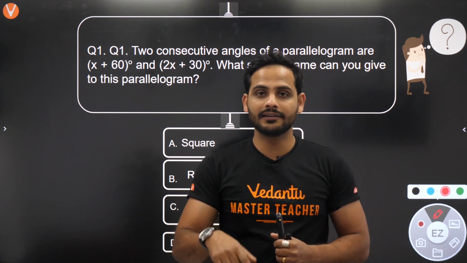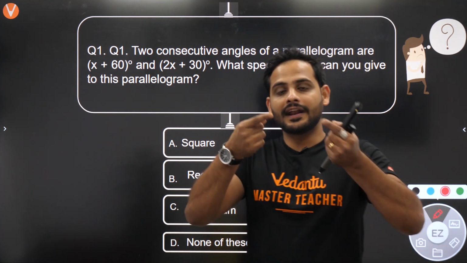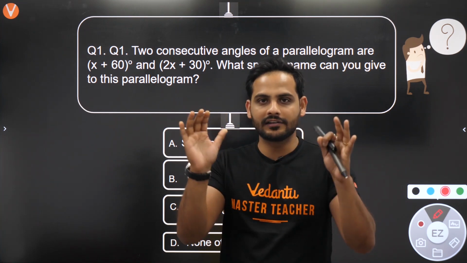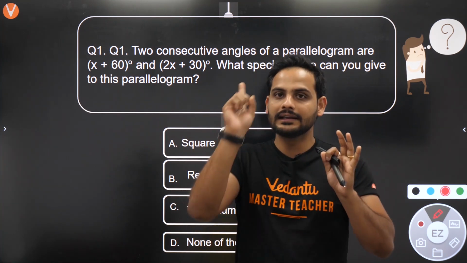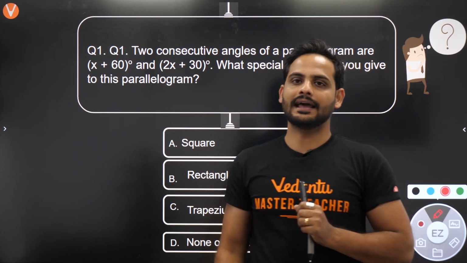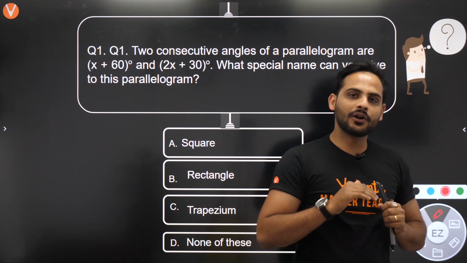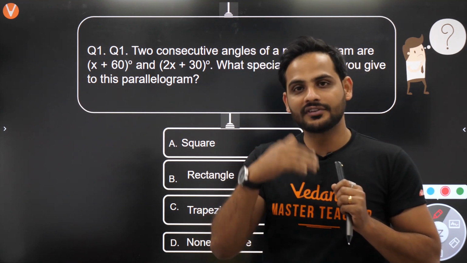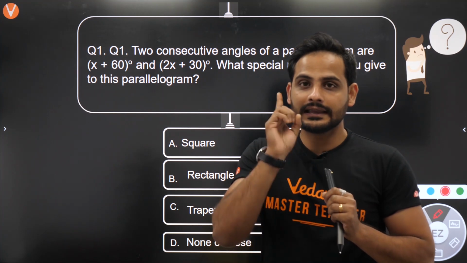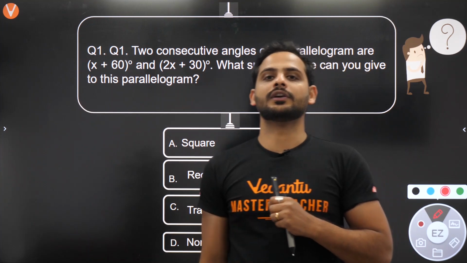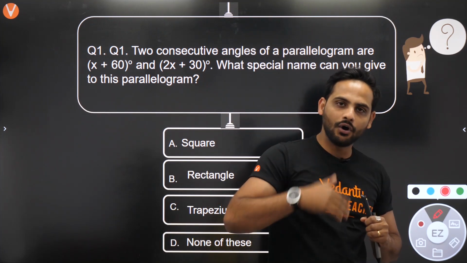For rectangle, in a rectangle opposite sides are equal and parallel. That is the definition of parallelogram only. But there is one special condition. The condition is all the angles are 90 degree. And then for a square, we have all the angles are 90 degree, opposite sides are equal and parallel. But in case of square, there is one important thing, that all the sides are also equal. Understood? So this way all the pattern will go.